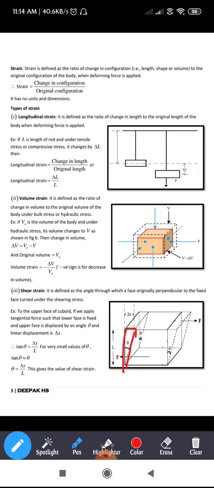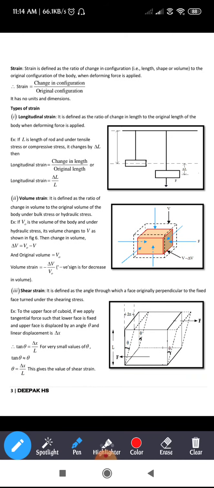Hence the equation tan theta is equal to delta x by L can be written as theta is equal to delta x by L. This is regarding the shear strain.